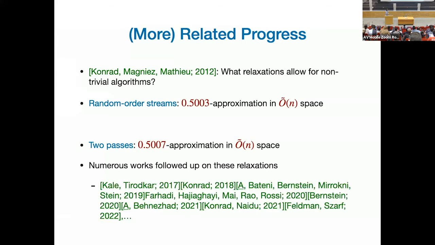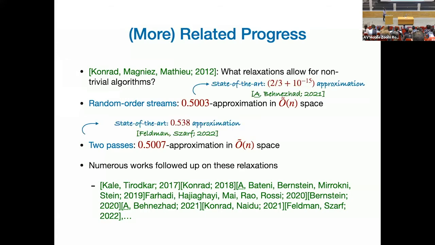Okay, good. And there has been lots and lots of follow-up work here. I don't know how much these people still believe that these relaxations are going towards solving the original problem, but they are now being studied on their own, and there are nice results here. You can get all the way to even better than 2/3 here, and you can get all the way close to 0.54 for two-pass algorithms.